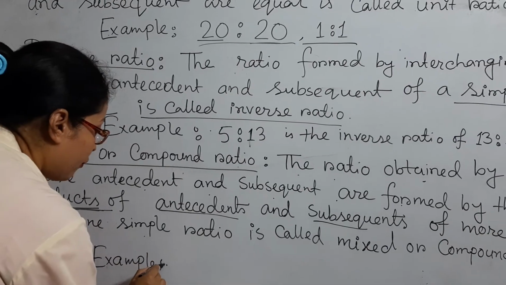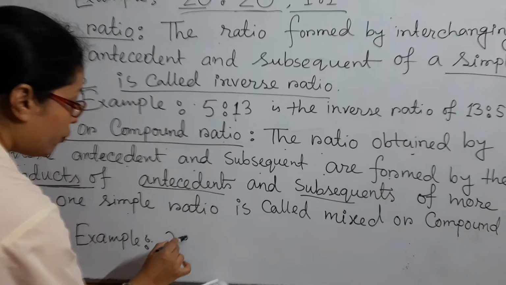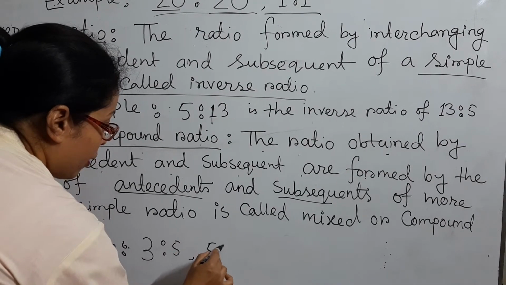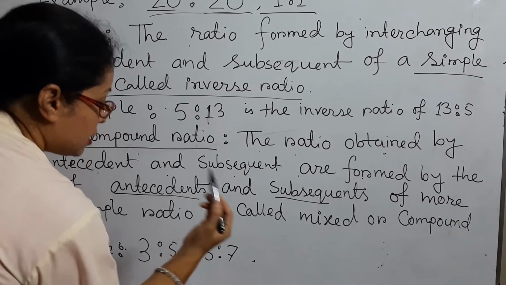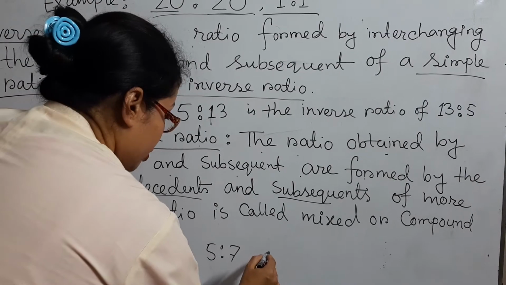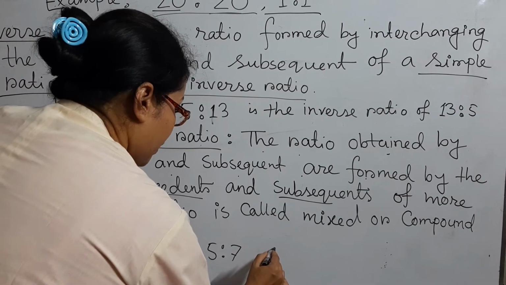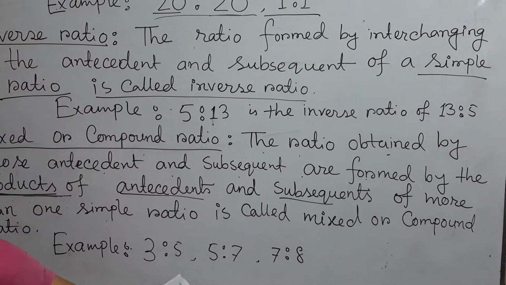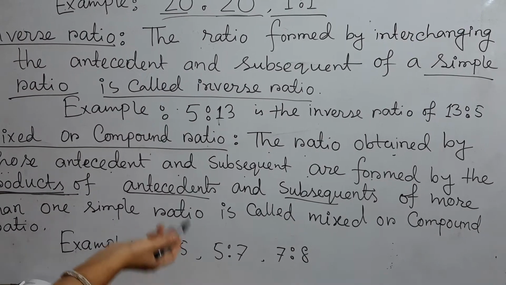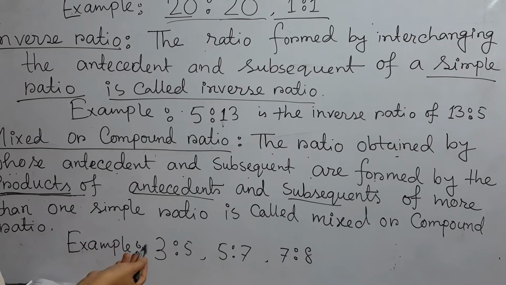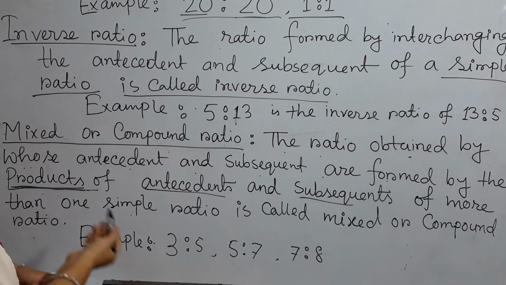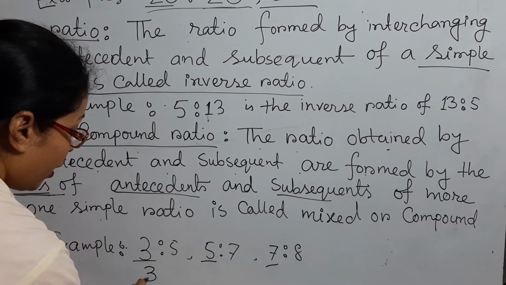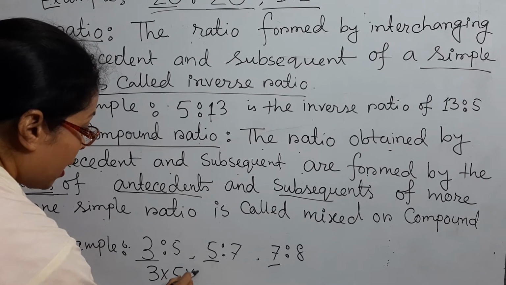Suppose the given ratios are 3:5, another simple ratio 5:7, and another simple ratio 7:8. Three simple ratios are given, and you are asked to find the mixed or compound ratio. Multiply the antecedents: 3 multiplied by 5 multiplied by 7.